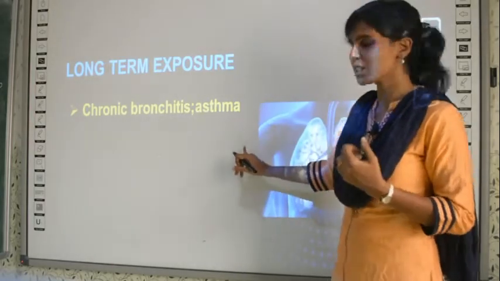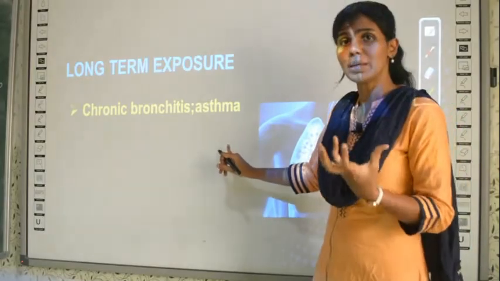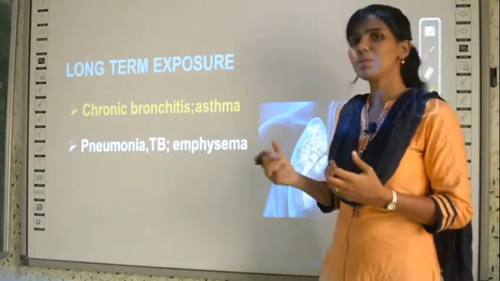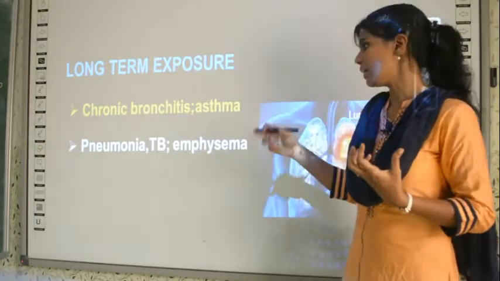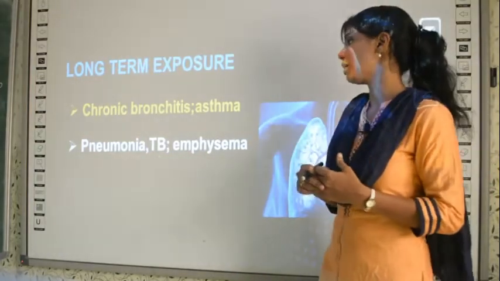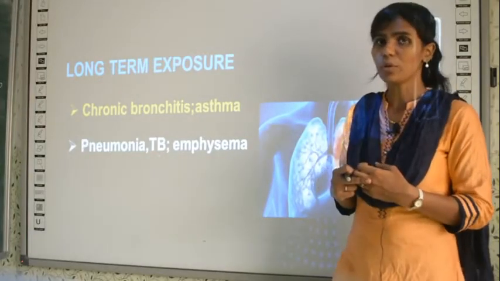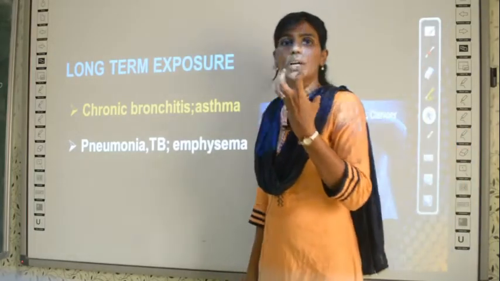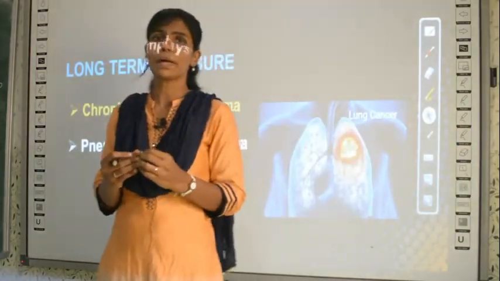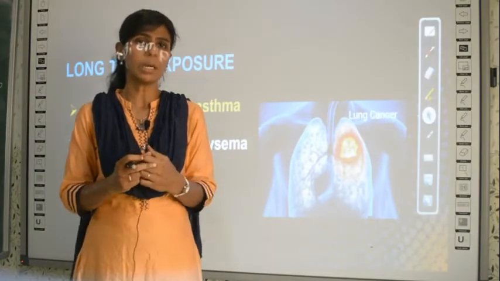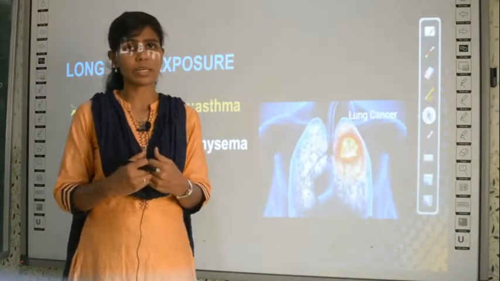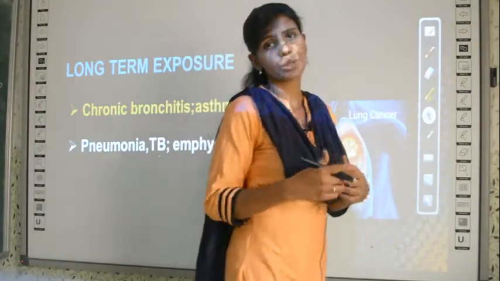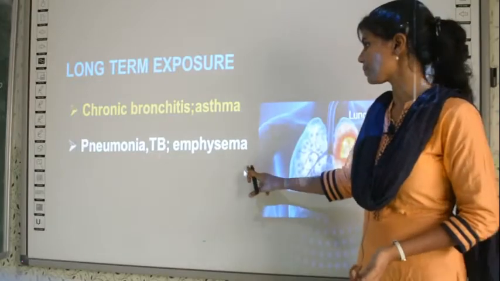life. And also asthma, already we have studied, asthma is breathing difficulty along with mucus. And then pneumonia and TB infections also easily attack people who are exposed to air pollution for a longer time. And emphysema, see, emphysema is a condition where your respiratory passage is thickened so much, and also the mucus developed inside the respiratory tract is very thick. It is so thick that the person cannot even breathe. So that condition is called emphysema.